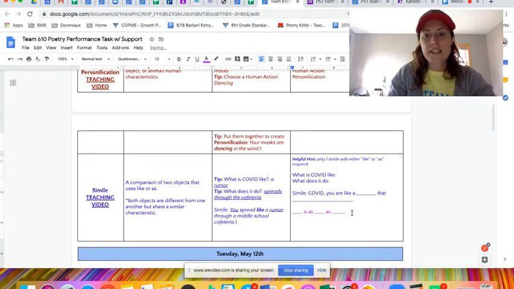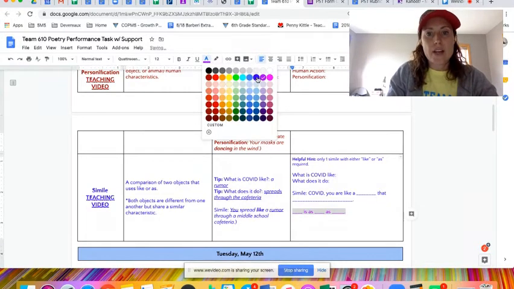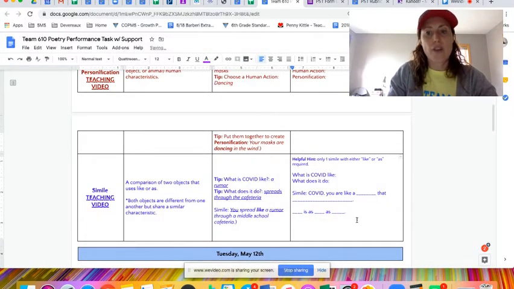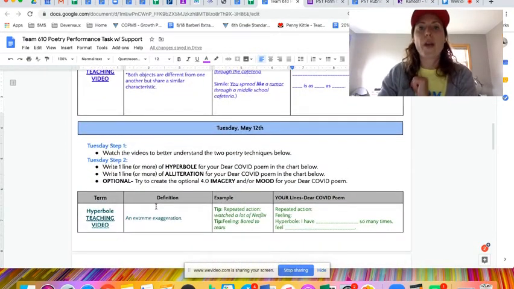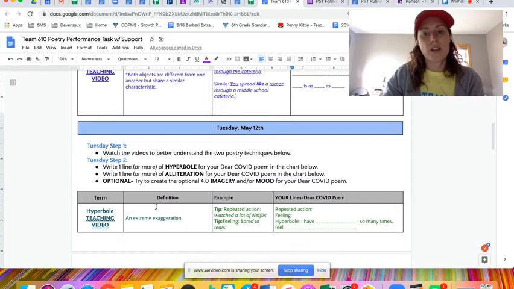So I'm actually going to leave that in here. I'll make sure that color coding is right. So if you would rather do as for this one, go for it, okay? And you just delete out the lines and fill in the blanks. That's Monday for you. Tuesday, you're going to write one line of hyperbole and one line of simile.